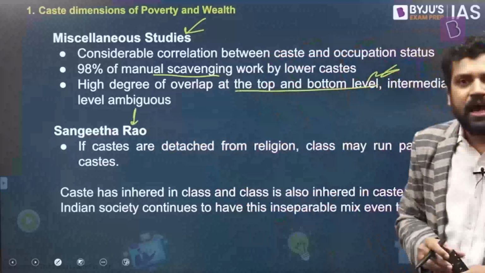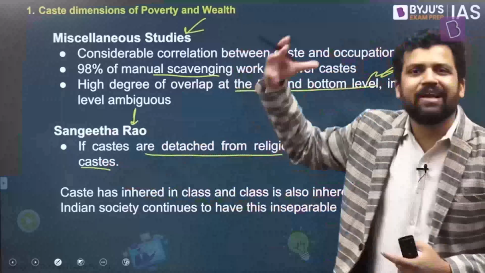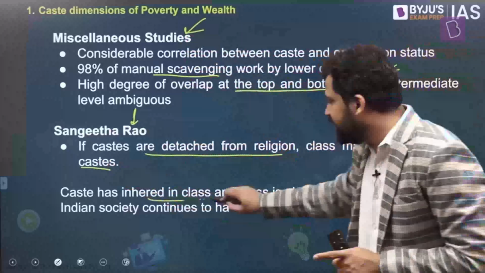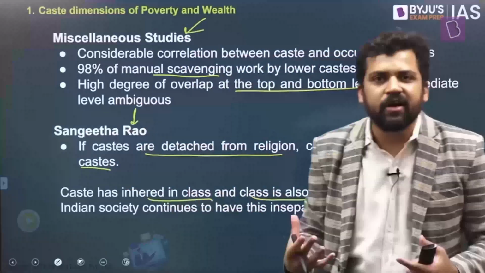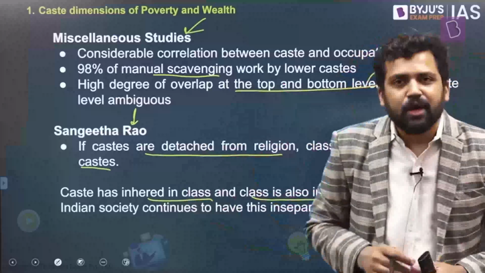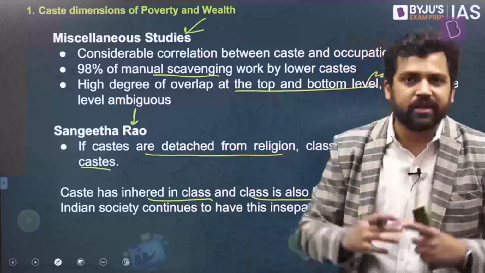Sangeeta Rao says that if castes are detached from religion, class may run parallel to caste. So somewhere, caste has only that religion-based affiliation, or else caste is more or less like class. And the last inference: caste has inherent class, and class inherently has caste. What is the meaning of inherent? It is inside. It is an essential part. It exists within. So it implies caste is inside class, and class is inside caste. More or less they overlap one another. There is not much distinction.